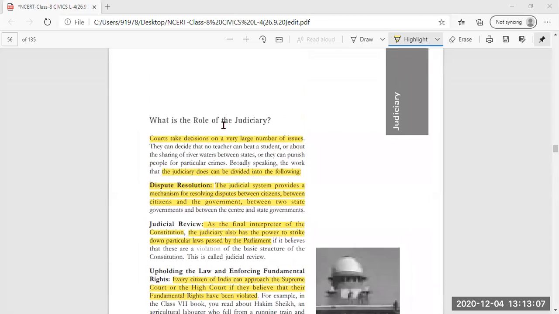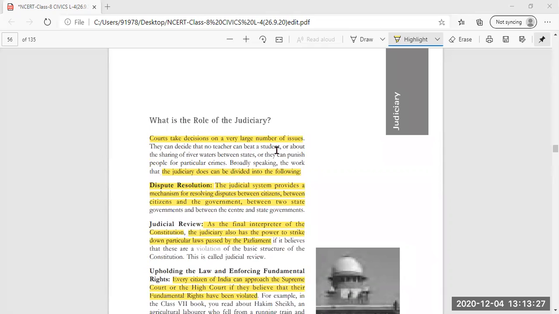Now, the question arises: what all things come under the process of judiciary, and what is the main function of the judiciary? Courts take decisions on a very large number of issues, as we are aware.